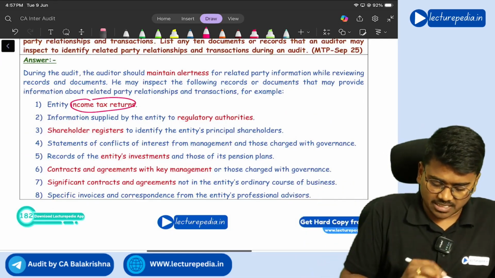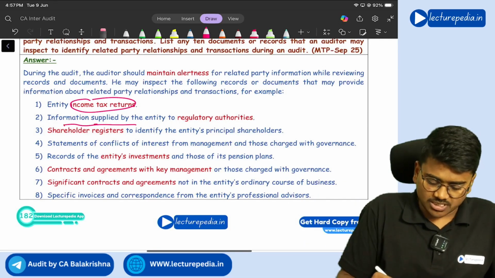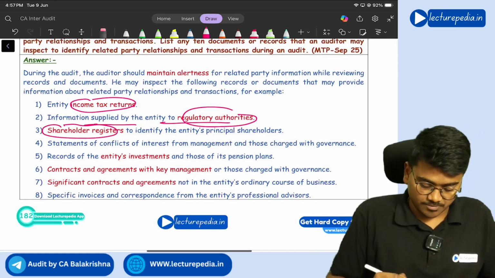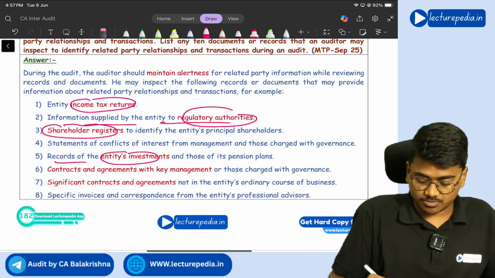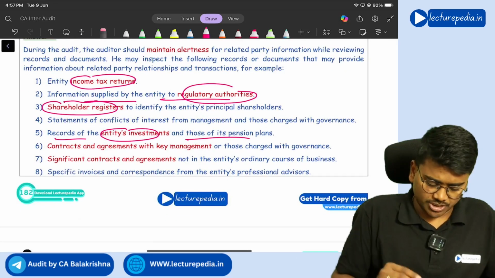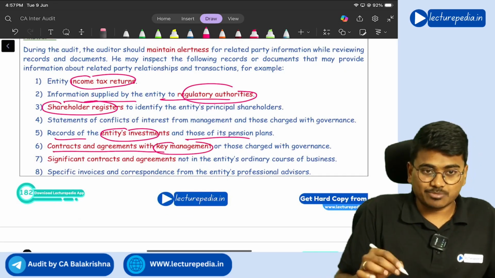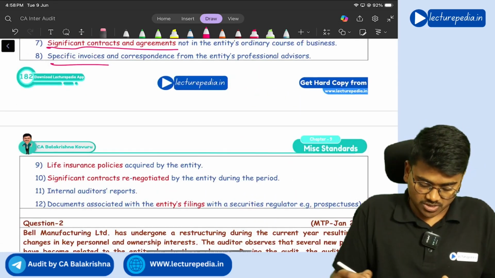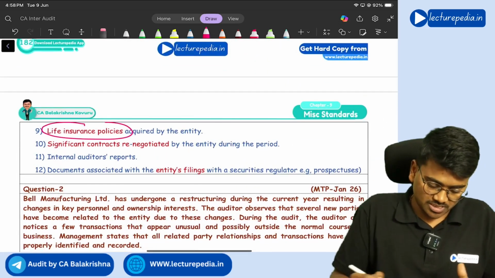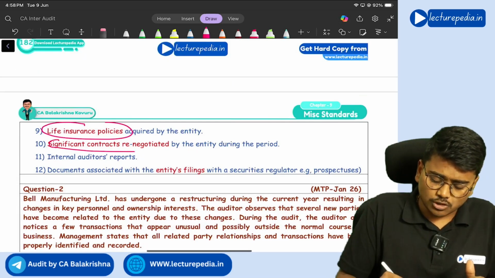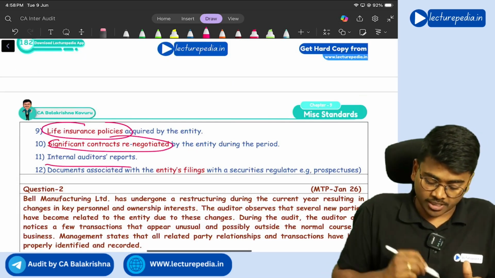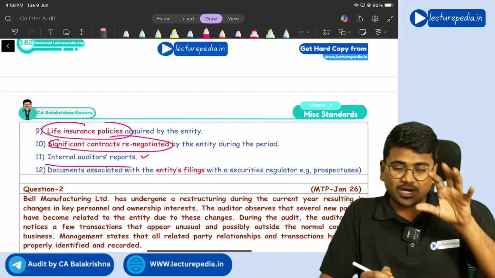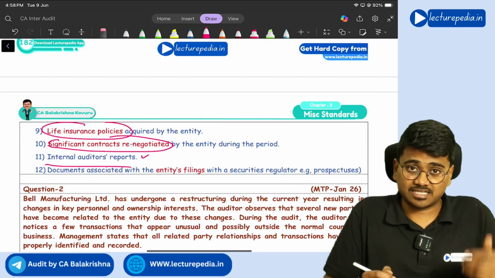See, income tax returns, information supplied by the entity to other regulatory authorities, shareholders register, record of the entity's investments and those of its pension plans, contracts and agreements with key management, significant contracts and agreements, specific invoices, life insurance policies, significant contracts renegotiated, internal audit reports, because in the internal audit report the internal auditor might have identified some of the related party transactions and relationships.